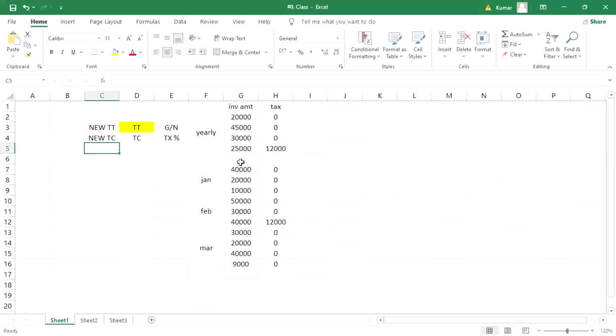The reason is that here we are going to calculate the accumulations, right? Against this tax code, a certain tax amount is already posted, right? So create a fresh tax code, and then test it.